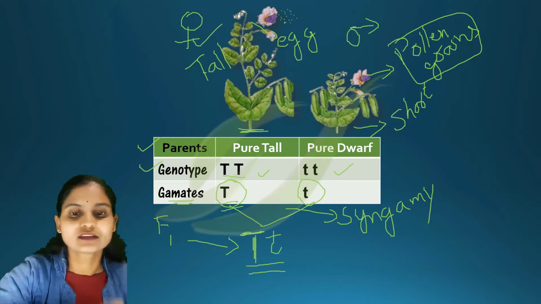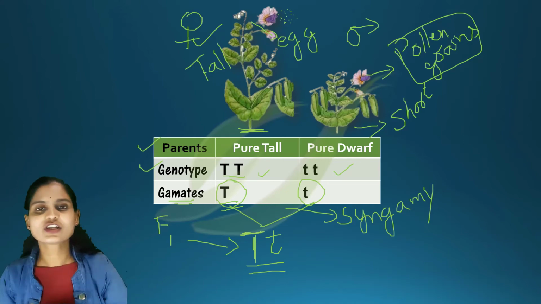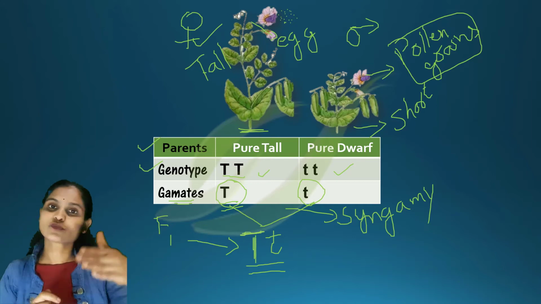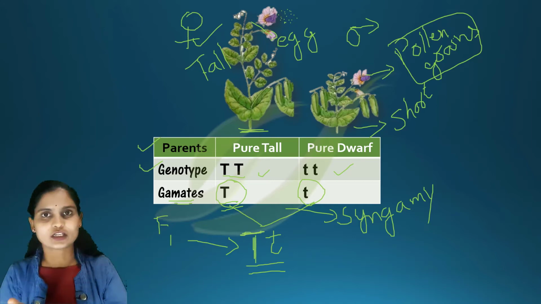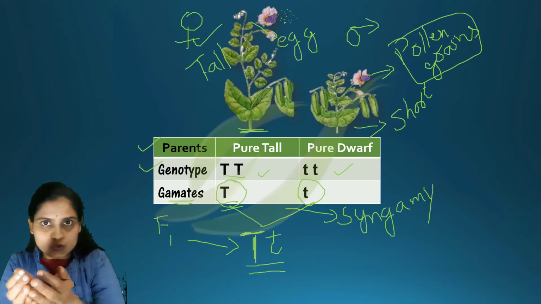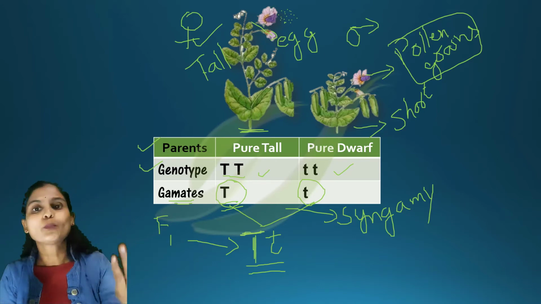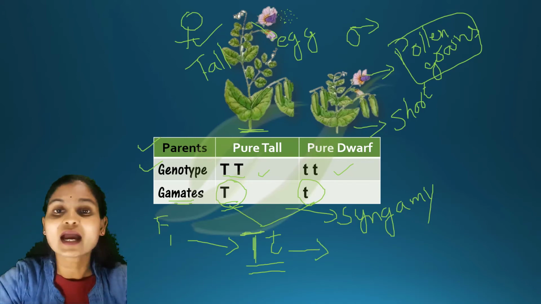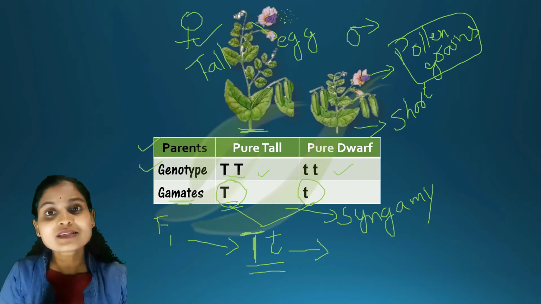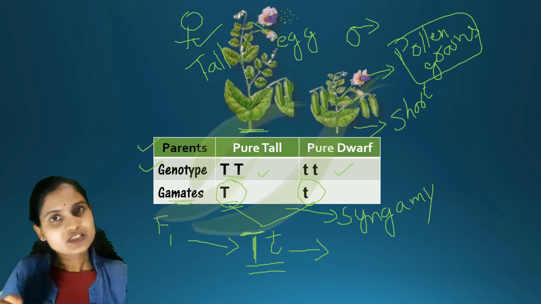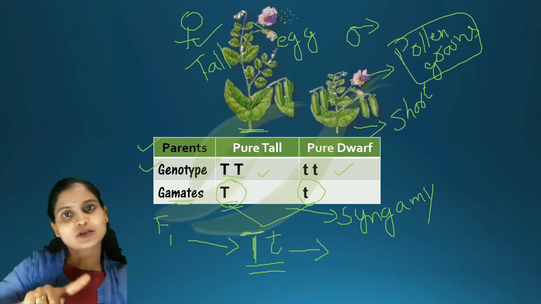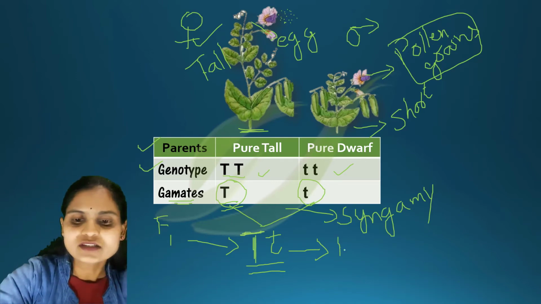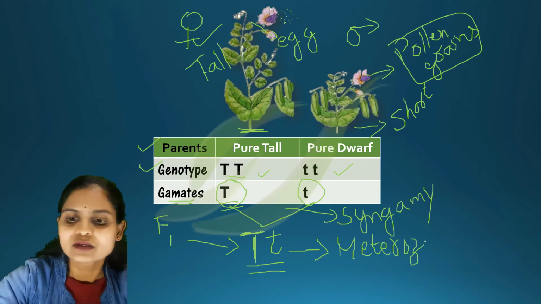Please understand this concept carefully. The F1 generation has one capital T and one small t. Capital T is for tallness, small t is for shortness. When you sow that seed, the plant obtained is tall. This is called a hybrid plant. Because it has both genes, capital T and small t, it is called heterozygous tall.